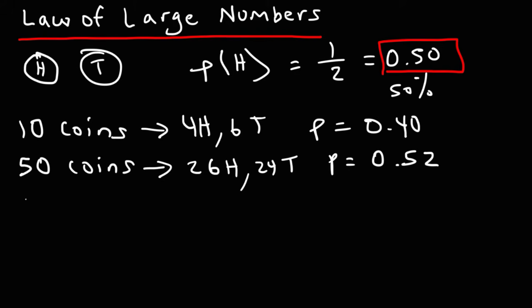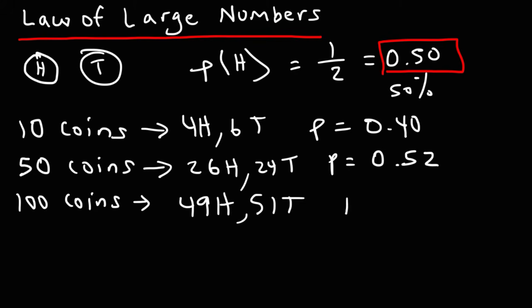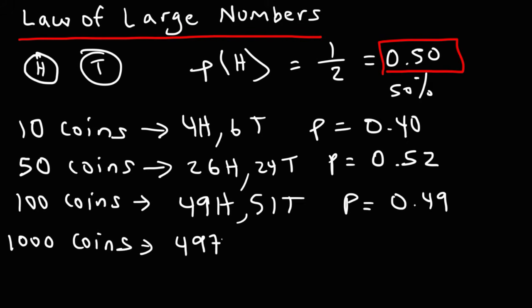So let's increase it. Let's say if we toss 100 coins in the air, we might get 49 heads and 51 tails. In this case, it's going to be 49 over 100 or 0.49. Now let's say if we did it 1,000 times, if we threw 1,000 coins in the air. In this case, we might get 497 heads and maybe 503 tails. So the probability will be 497 divided by 1,000, and so that's going to be 0.497.